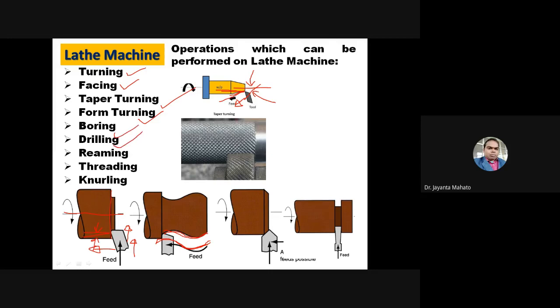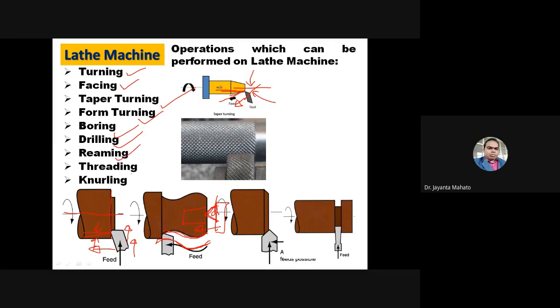Boring, drilling. Drilling means, to deal with this cylindrical part, we have to engage our drill bit at the end of the part by the tail stock. So the drilling tool has to be engaged here, and this is the drilling tool, and this drilling tool has to move forward like this. So here the drilling operation will be performed. Okay, so this is drilling.